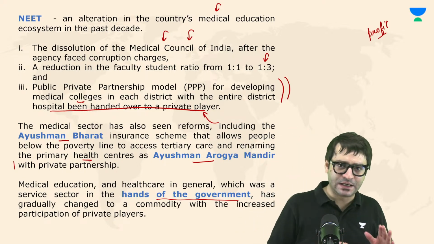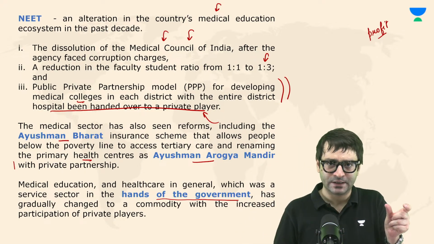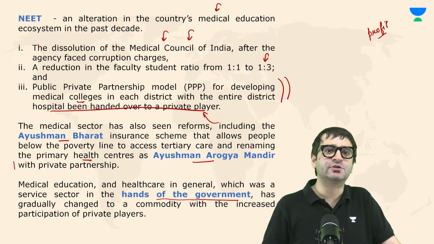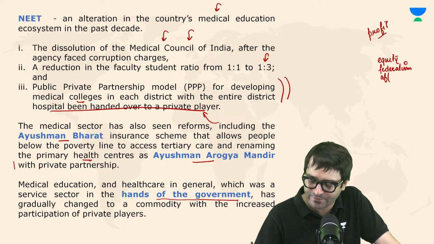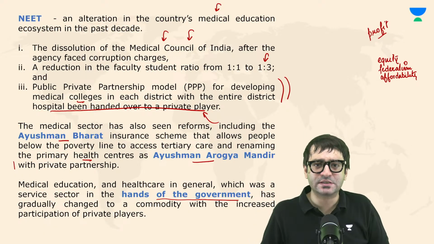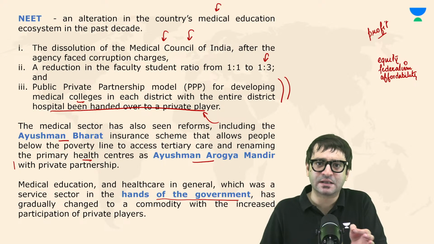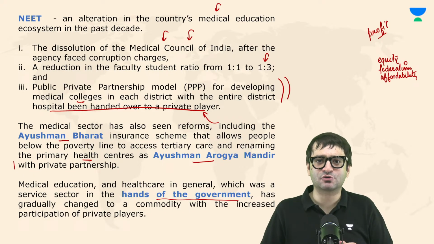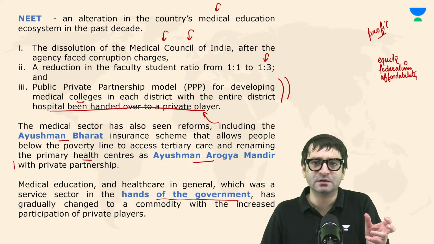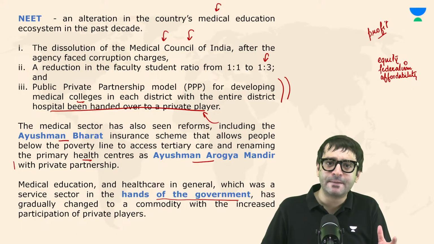But be that as it may, what are we discussing? We are discussing the NEET examination. And the question related to the NEET examination also raises questions on equity, questions related to federalism, questions related to affordability of education. All these are important questions, and you can't wish them away. NEET was not the only alteration in our medical space. We reduced the teacher student ratio, we dissolved the Medical Council of India, we implemented the PPP model, we also provided insurance cover to the needy.